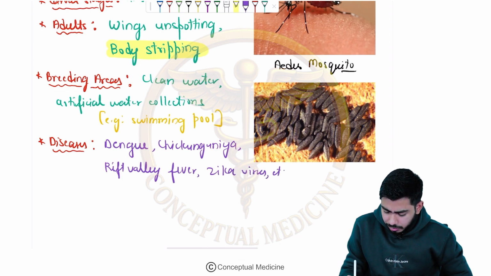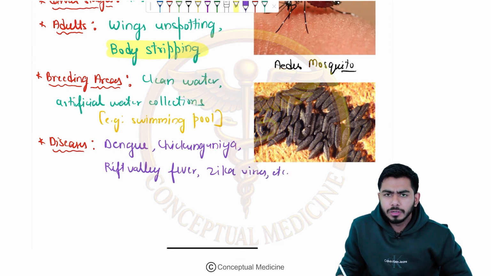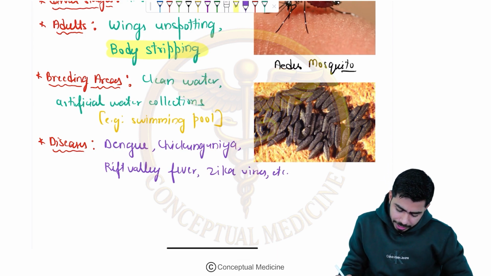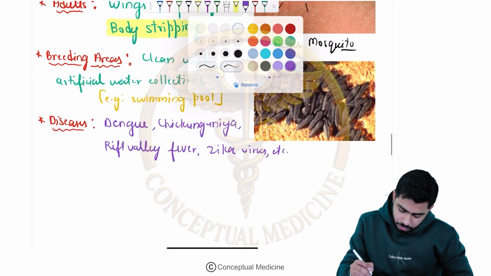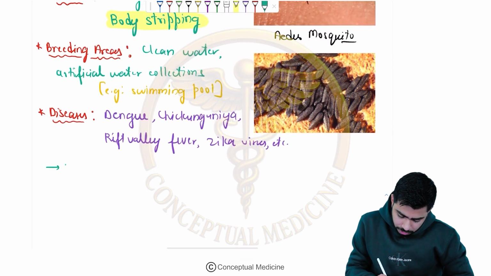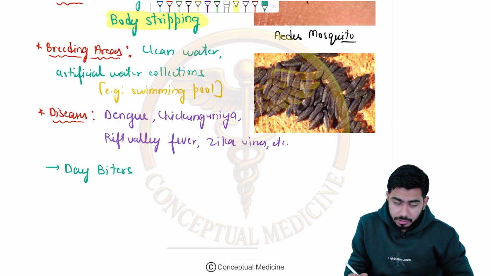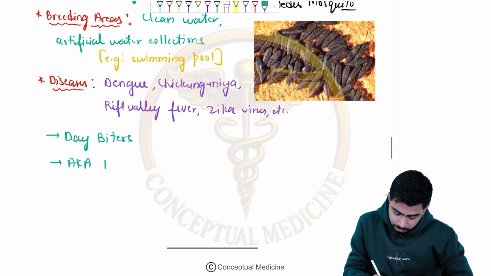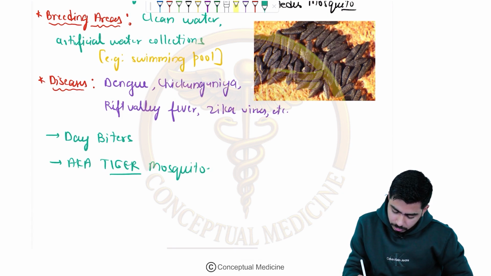So all of these diseases can be spread through the bite of the Aedes mosquito, right? And usually they bite in the daytime, they are day biters. They are also known as the tiger mosquitoes, right? Look at the name, tiger. Why are they known as the tiger mosquitoes?